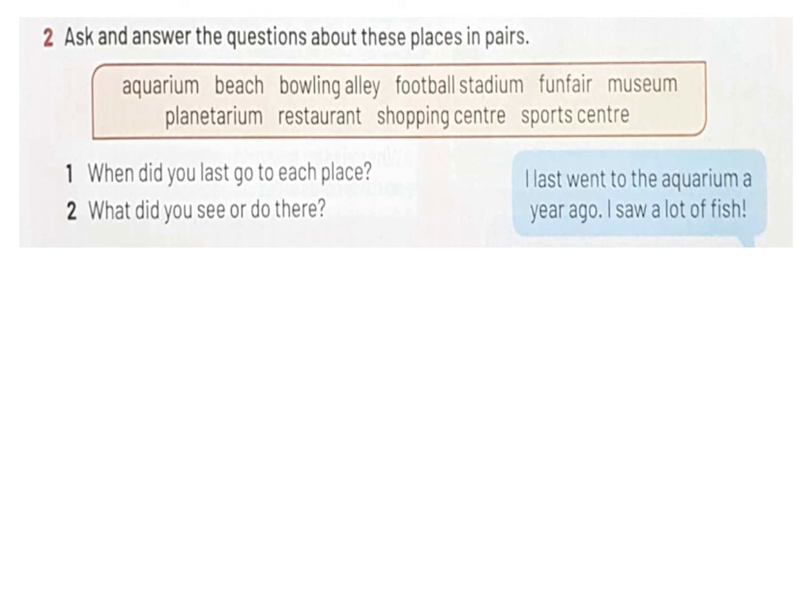Here he will ask you 2 types of questions, about the time and about the action, and you will give me a sentence giving me the answer of these two questions. Number one, when did you last go to each place? When did you last go to the beach? When did you last go to the sports center? So you will give me the time.